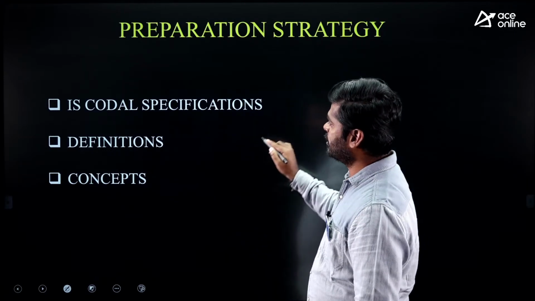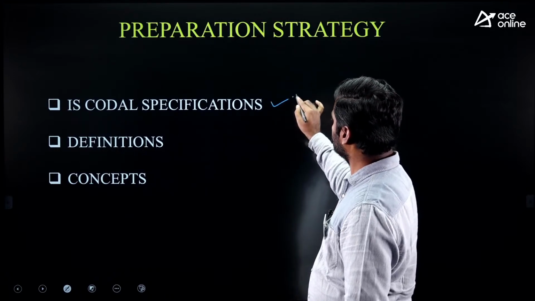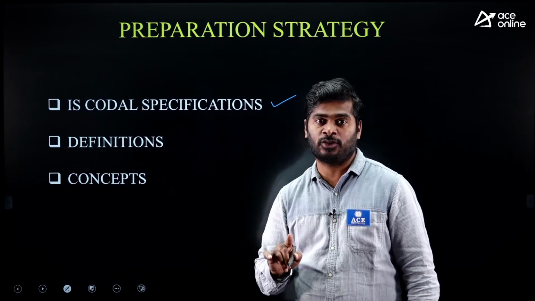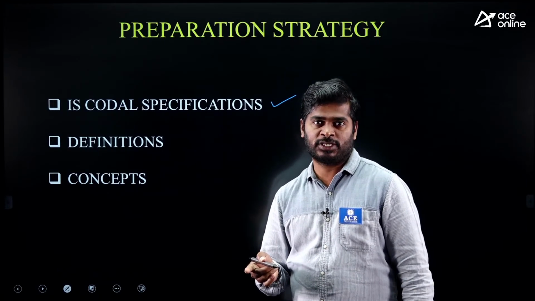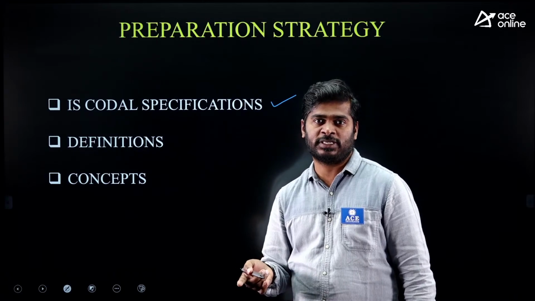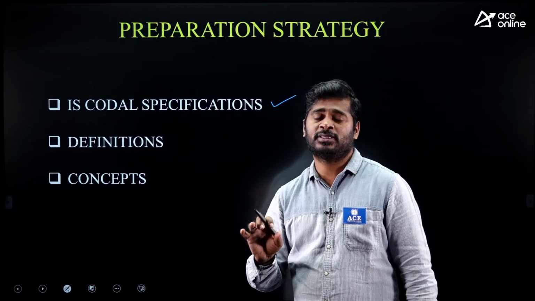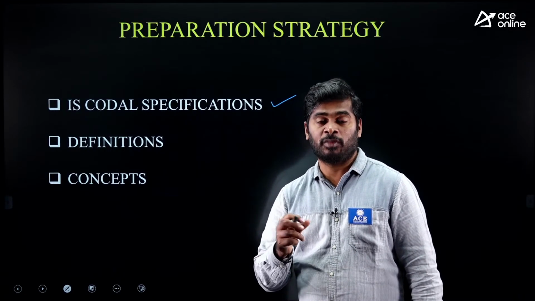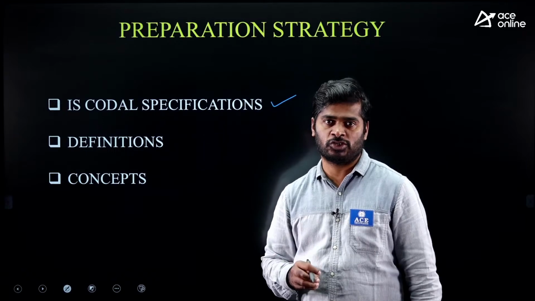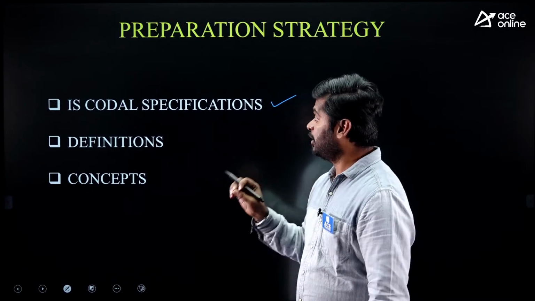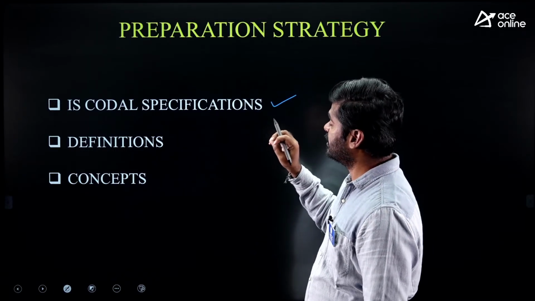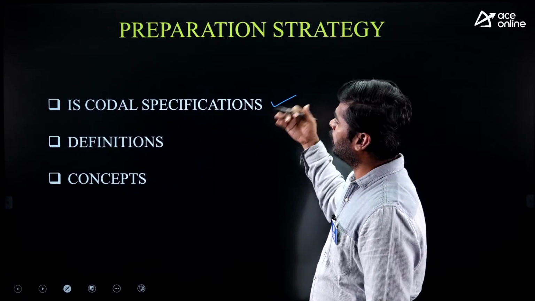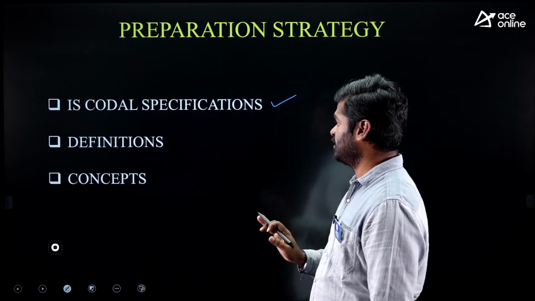First one, IS codal specifications. First priority you can give to IS codal specifications. Just now I told: minimum steel, maximum steel, minimum spacing, maximum spacing, minimum diameter, maximum diameter. These are the codal specifications. Minimum number of bars, minimum thickness of slab. This type of codal specifications they will ask directly as questions. So you will get more number of questions from codal specifications.